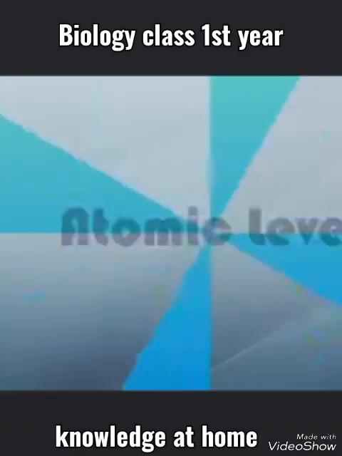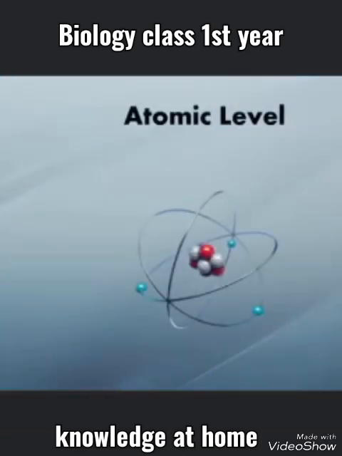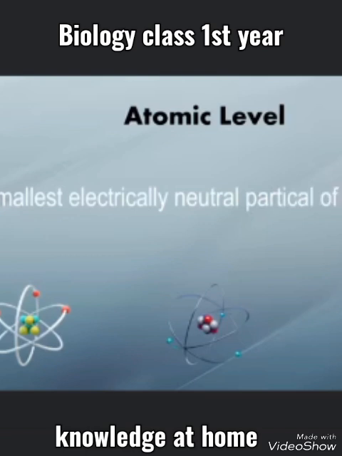Atomic level. These subparticles combine in a particular way, such that protons and neutrons lie in a central position, giving rise to a dense central nucleus with positive charge, while negatively charged electrons revolve around the nucleus, forming an atom. We can define an atom as the smallest electrically neutral particle of an element that cannot exist in free state.